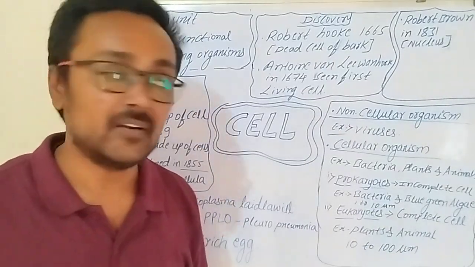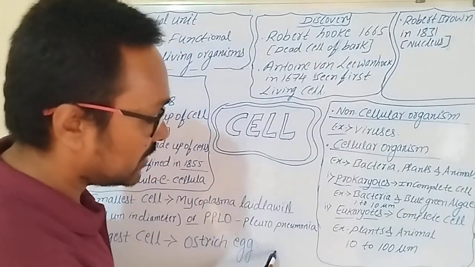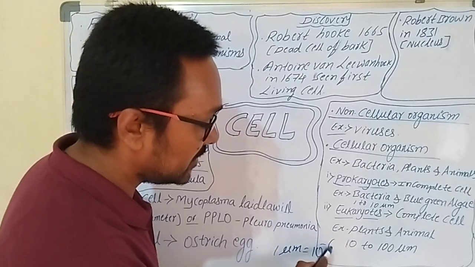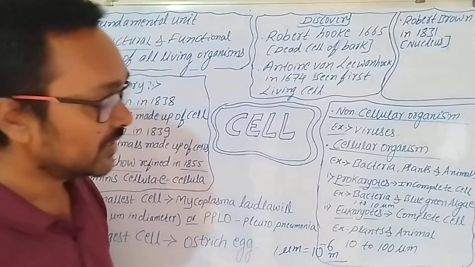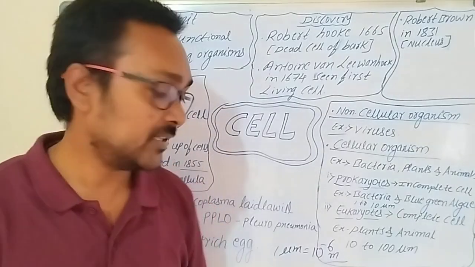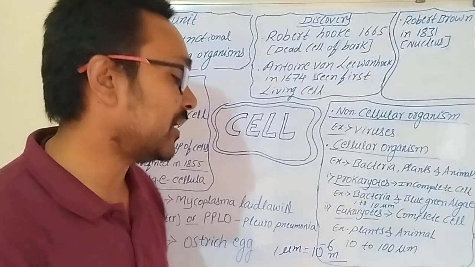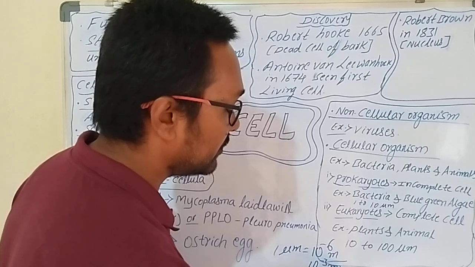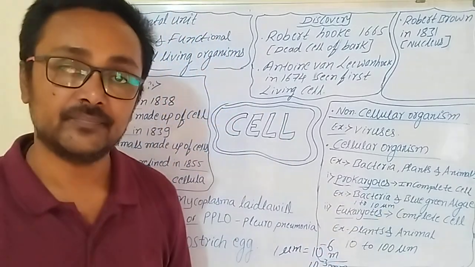You can also write 1 micrometer equal to 10 raised to minus 6 meter. Or to convert into millimeter, you can write it as 10 to the power minus 3 mm, which means 1000. Okay.